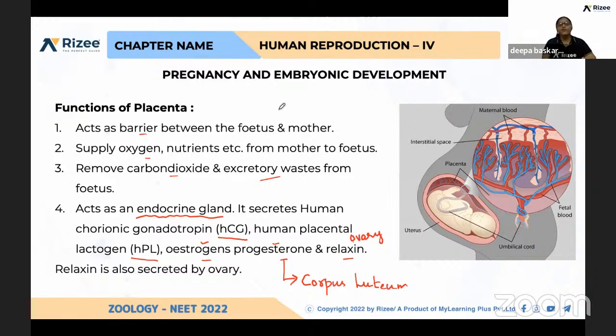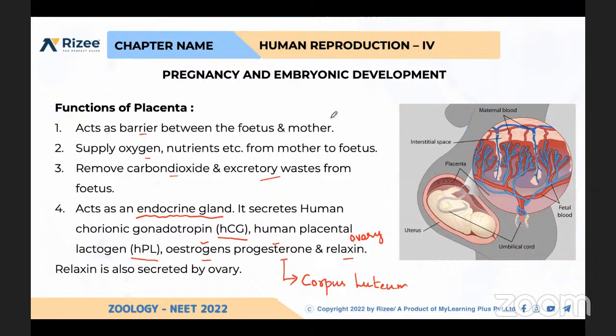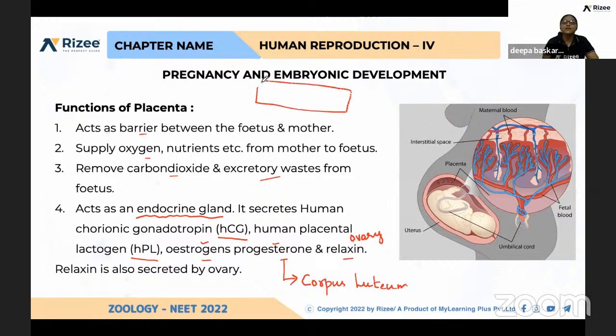How do we identify pregnancy? Have you ever seen the testing of pregnancy? Even in many movies they might have shown it. See here, just a plastic strip will be there, and on it one small well-like structure will be given. Human chorionic gonadotropin is released soon after the formation of the placenta.